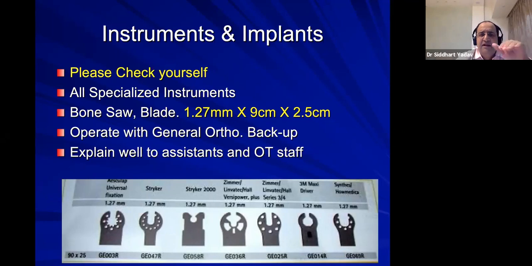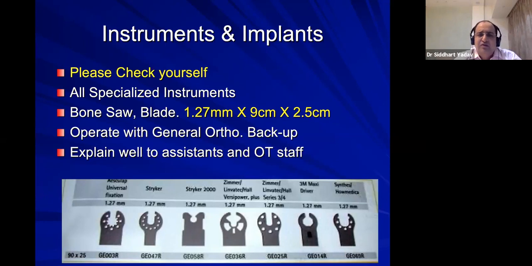If your blade is very thin, then your cut will be either up or down. It will not be accurate. If it is thick, then again there is a lot of friction between jig and saw blade. So you should have an appropriate blade, and the blade should be sharp. If the blade is very blunt, then while cutting from the jig, you can change the orientation of your bone cut. If the bone is very hard, then you may cut slightly less. It will change your final cut of the bone, tibia as well as femur. So the saw blade should be of appropriate size and sharp.